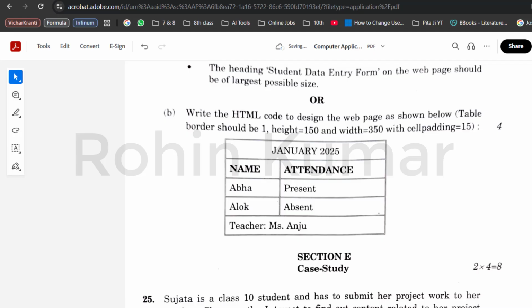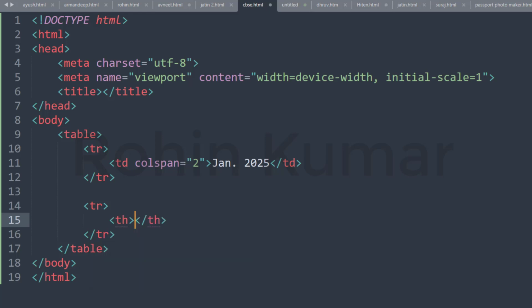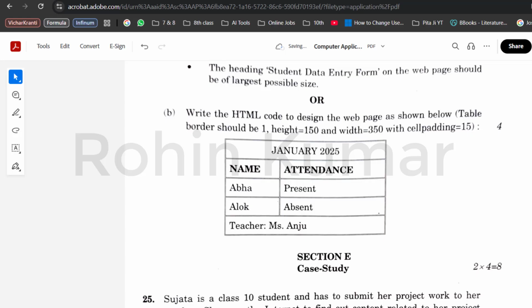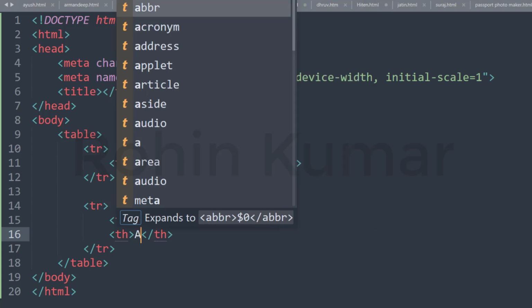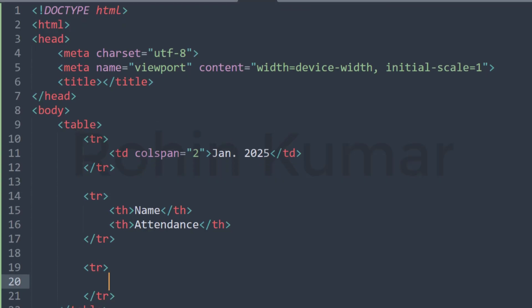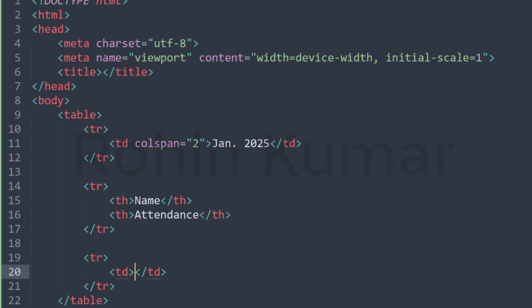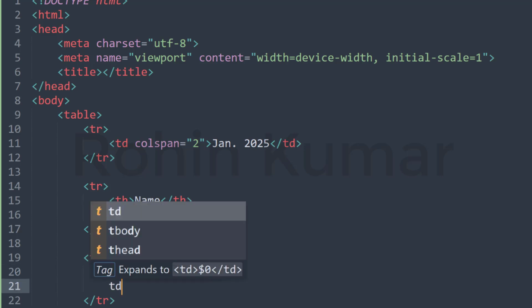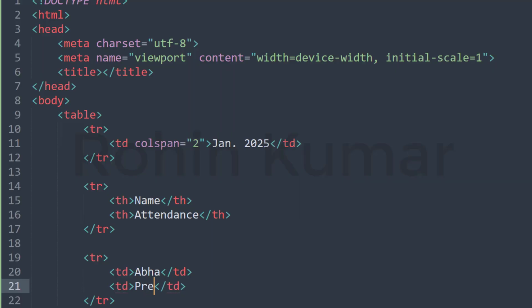tr. So this is the heading, so it should be th, name, and attendance. And let's move to the next row, tr, td, Abha, and td present.